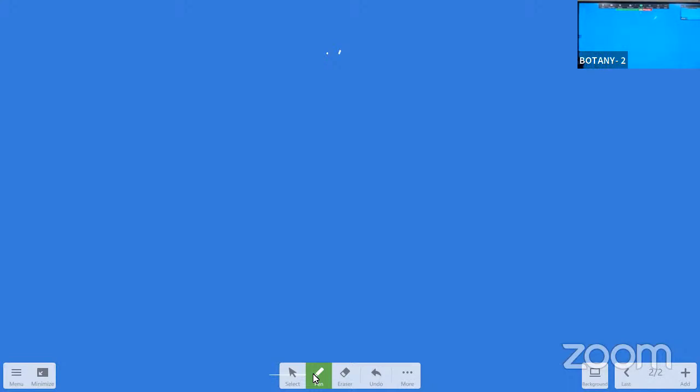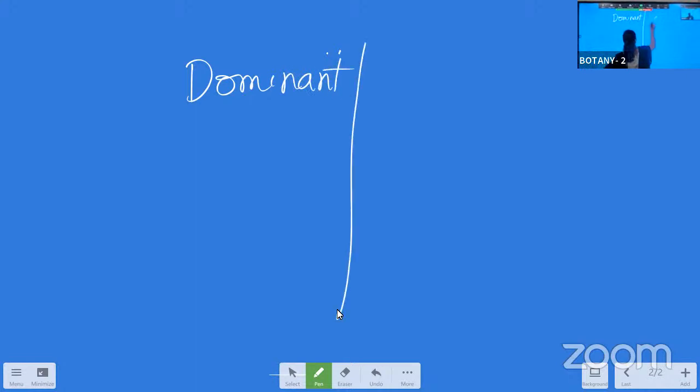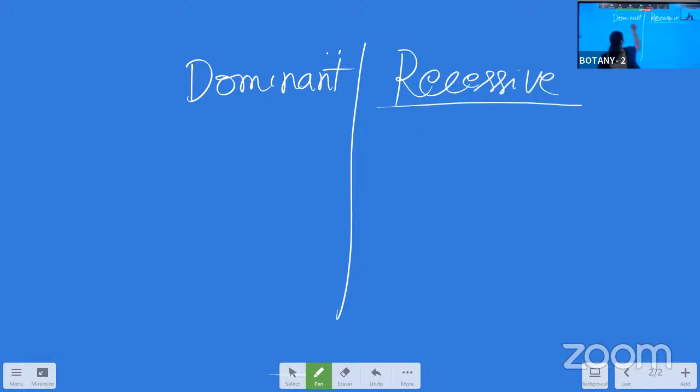So here the second question: the differences between the dominant and the recessive. What we have learned is now very clear.